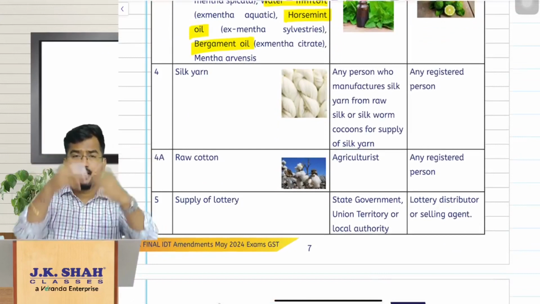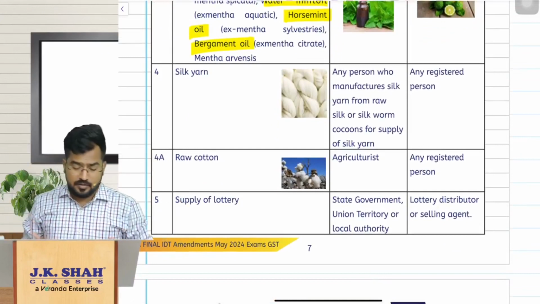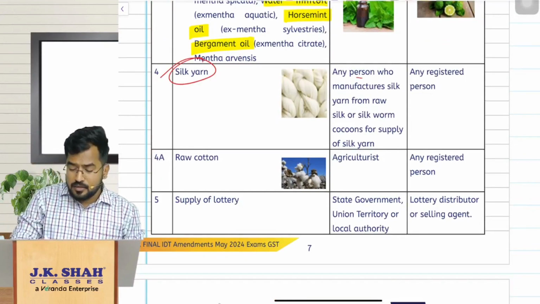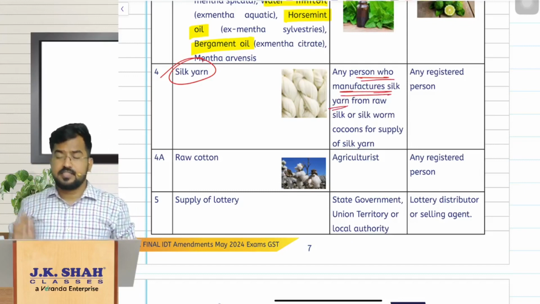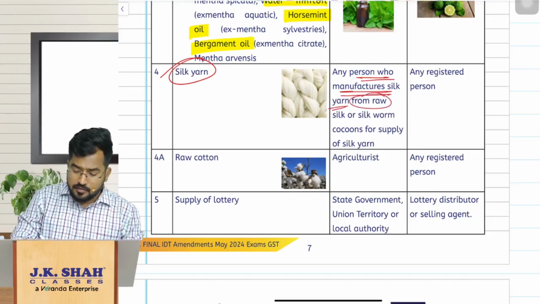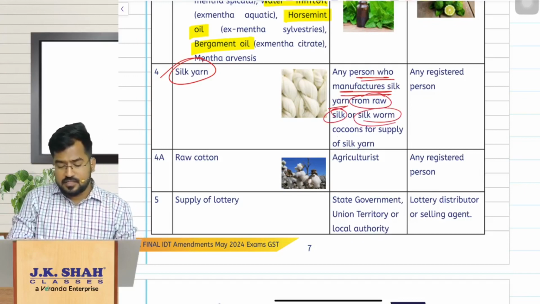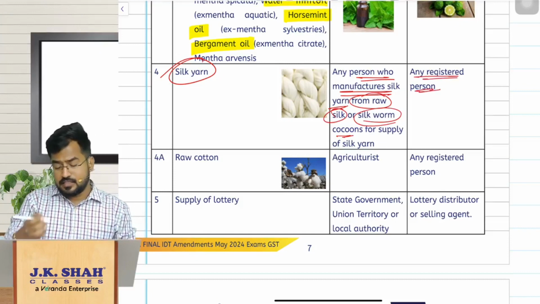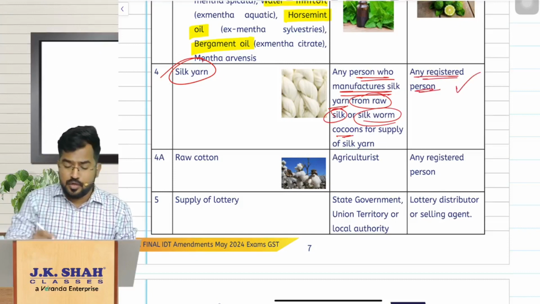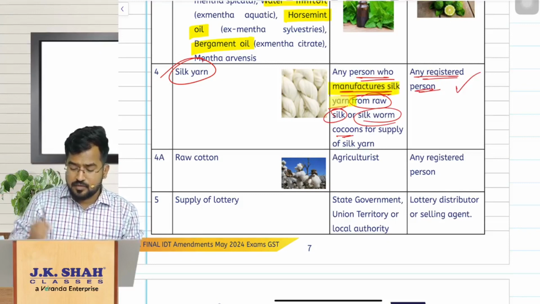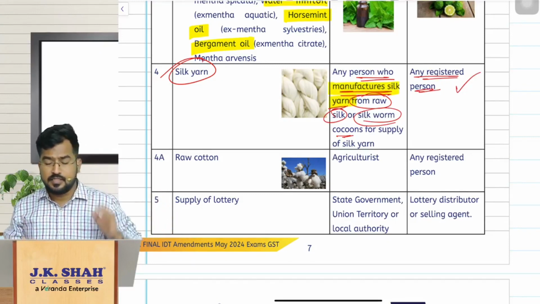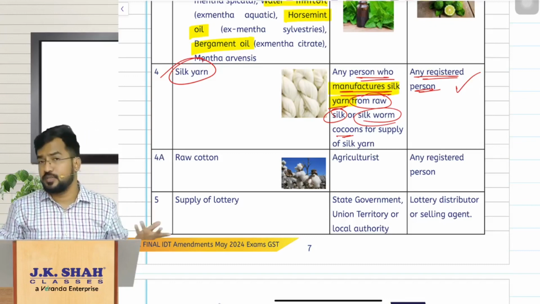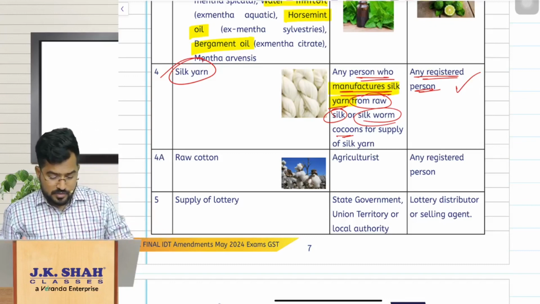The same way, next one is silk yarn. You will have seen it used for making and weaving silk sarees. If that silk yarn is sold by a person who is manufacturing it, either from raw silk or from raw silk cocoons, and it is purchased by a registered person, the registered person is liable to pay GST. So who is the supplier here? The manufacturer of that silk yarn is selling, and the registered person is buying, and obviously that registered person has to pay GST under reverse charge mechanism.